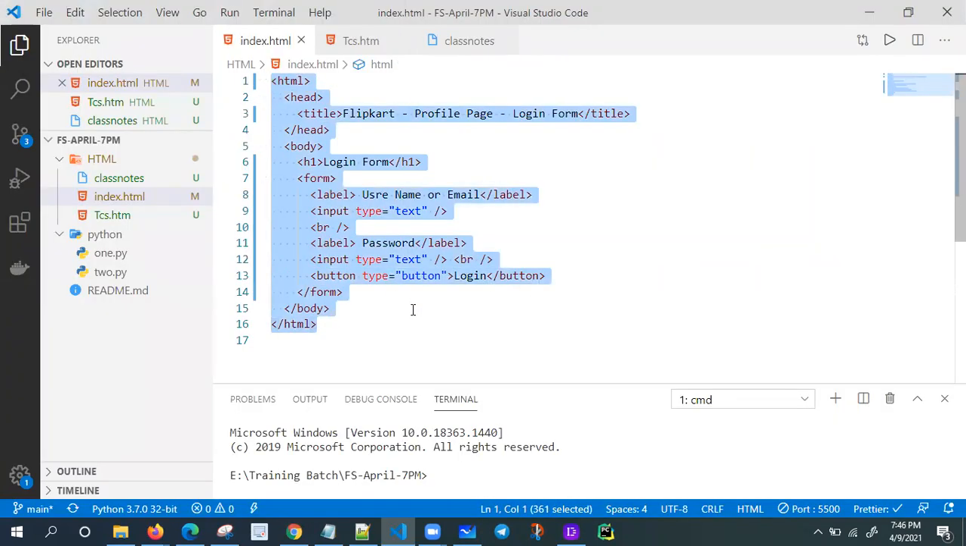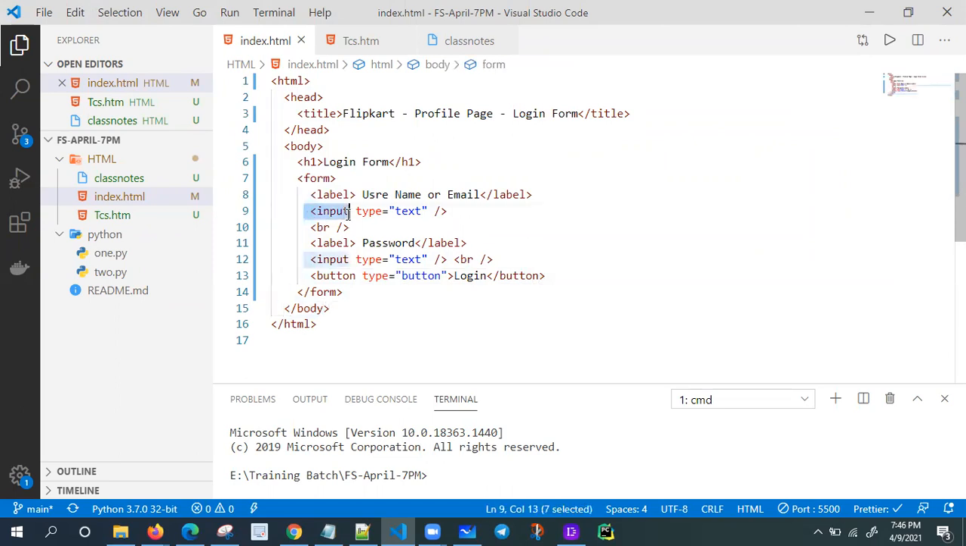So come to the point here. What is the meaning of input tag and type equal to text? Here, for type, there are just 14 to 15 values. I'm going to give you all the values one by one, and you will get one idea.